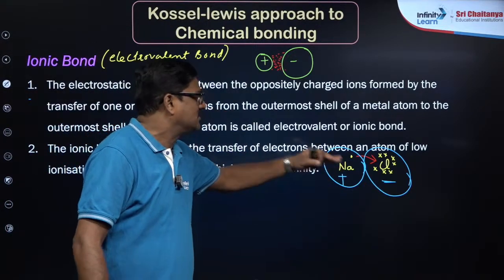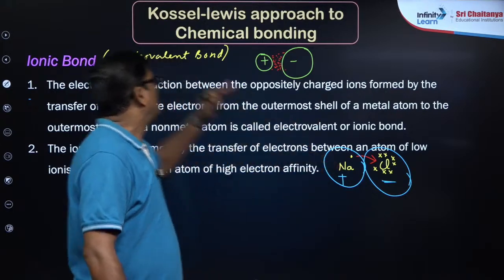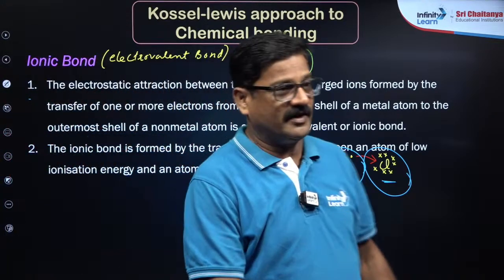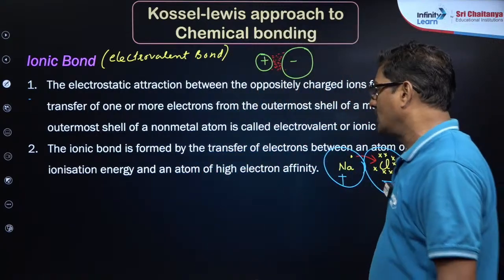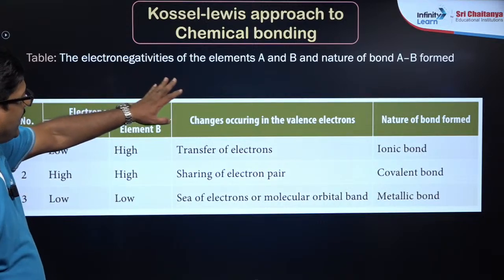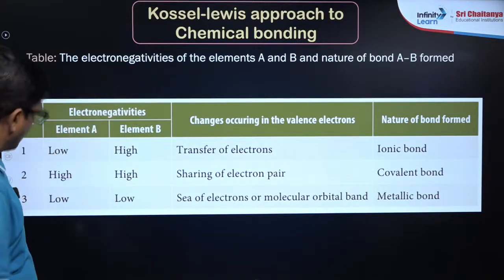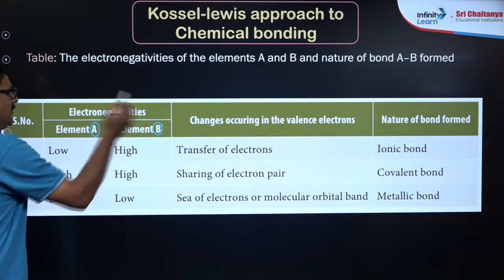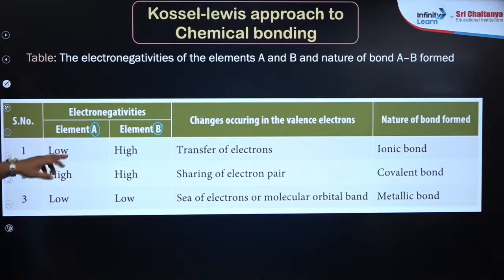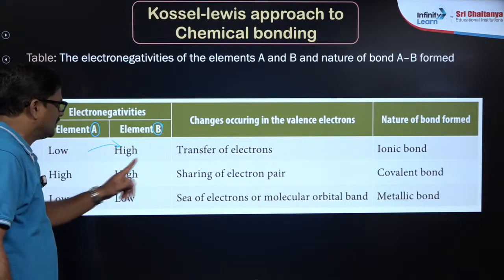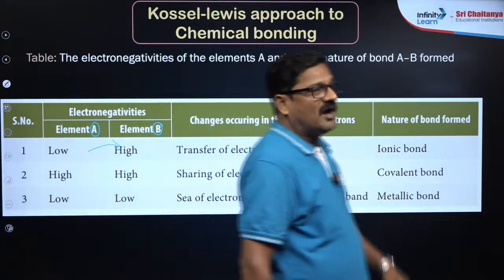no direction. This attraction is called ionic forces of attraction or electrostatic forces of attraction. So this bond is called ionic bond. So the electronegativities of the element A and B and the nature of AB bond. If element A has low electronegativity and element B has high, transfer of electron takes place from here to here and this forms ionic bond.